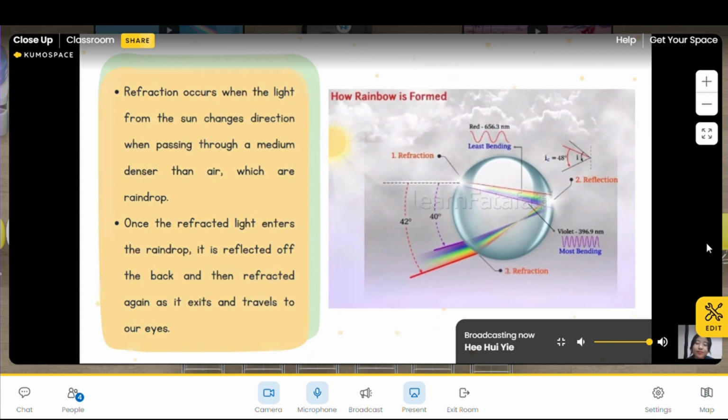Is it refracted towards? Yeah, it's a good try, Joanne. Correct. Once the light enters the raindrop, it will reflect off the back and then refract again as it exits. At this time, the light ray will refract away from the normal because it passes from the raindrop, which is the denser medium, to the less dense medium, which is air. So this is how we see a rainbow through the refraction of light.